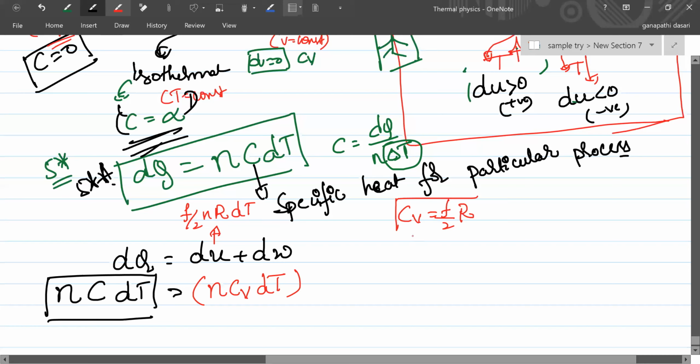On this formula, questions are asked a number of times in NEET medical exams. f by 2 nR dT is replaced by dU. Anytime you can use this formula. Plus dW can be written as P dV.